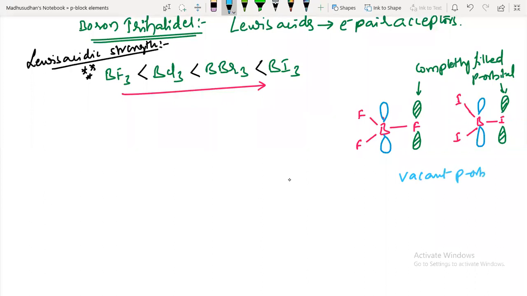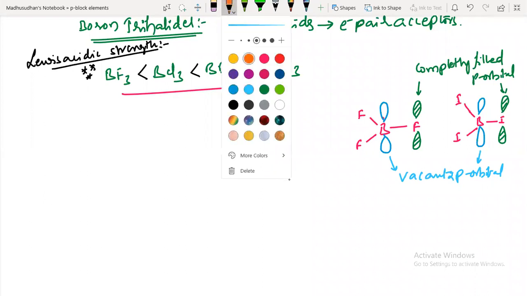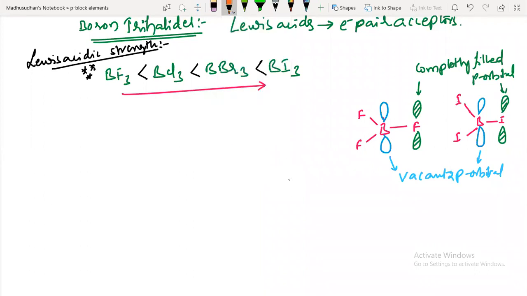Vacant p orbitals. Since the boron is the same in both cases, this is a vacant p orbital. But this vacant p orbital accepts a pair of electrons from the completely filled F atom. They have a back donation. Look at this.